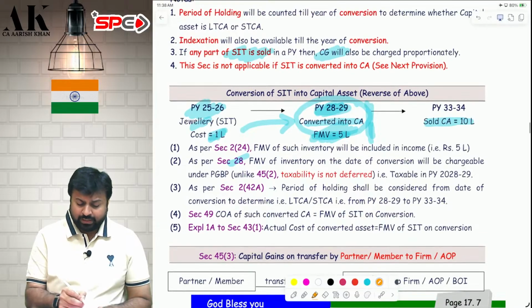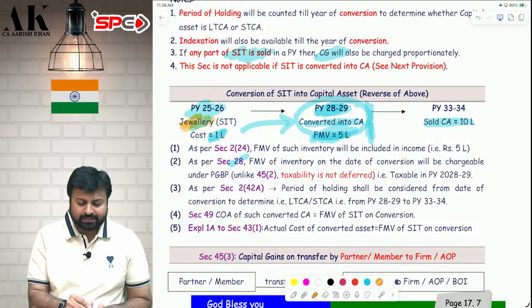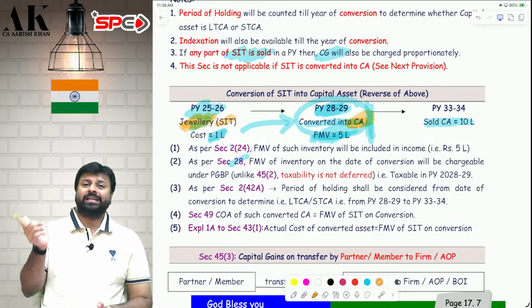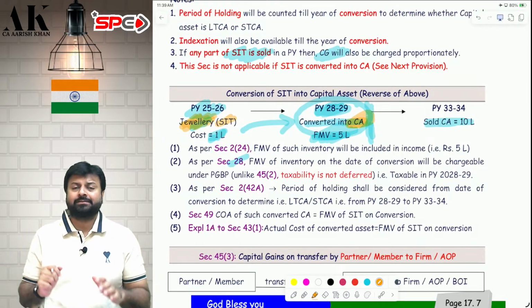Last but not least, what if this jewelry is a fixed asset? Suppose this is not a jewelry, this is a building. Earlier it was an SIT. Now you have converted that into capital asset. And now that capital asset building, you are using that as a fixed asset for the purpose of business. Will you claim depreciation? The answer is yes.